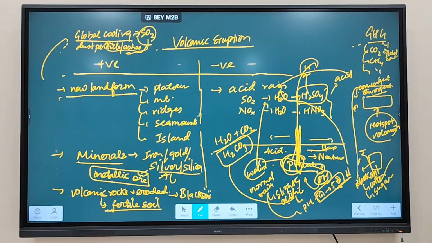But when pH value further decreases, then we call it which type of rain? Acid rain. Clear? Any doubt? So UPSC has asked this question regarding prelims: when we call it acid rain, its pH value has to go below 5.6. Fine.